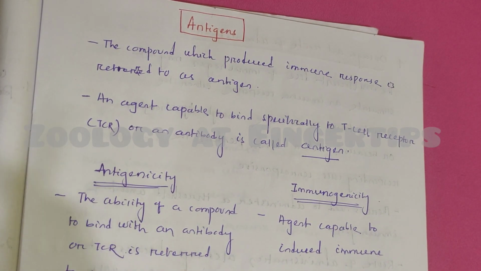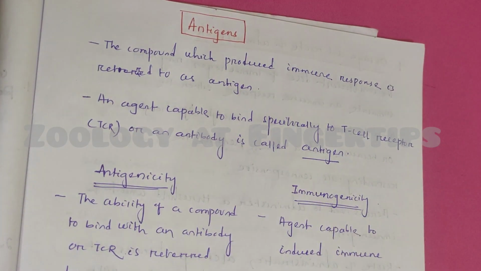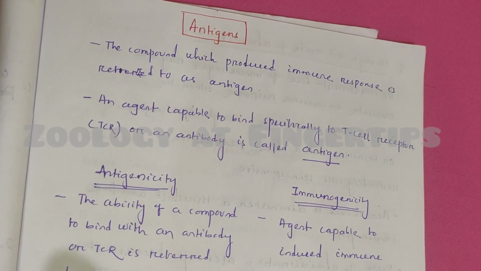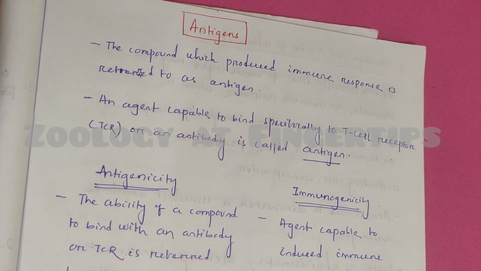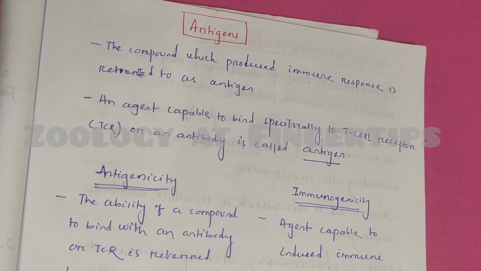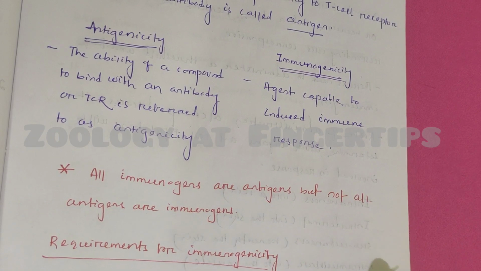Antigen is simply the ability of a compound to bind an antibody or TCR, and this property is called antigenicity. Whereas immunogen is any agent capable of producing an immune response, and the property is known as immunogenicity. There is a distinction because there are many compounds which can bind to immunocompetent cells like TCR or antibody, but they are not capable of producing an immune response. So they are simply antigens, but not immunogens. In simple words, all immunogens are antigens, but not all antigens are immunogens.